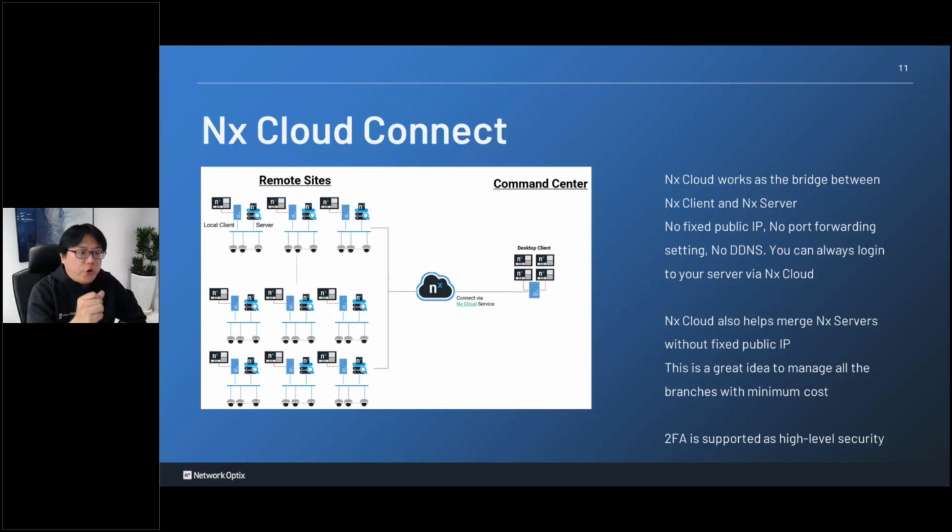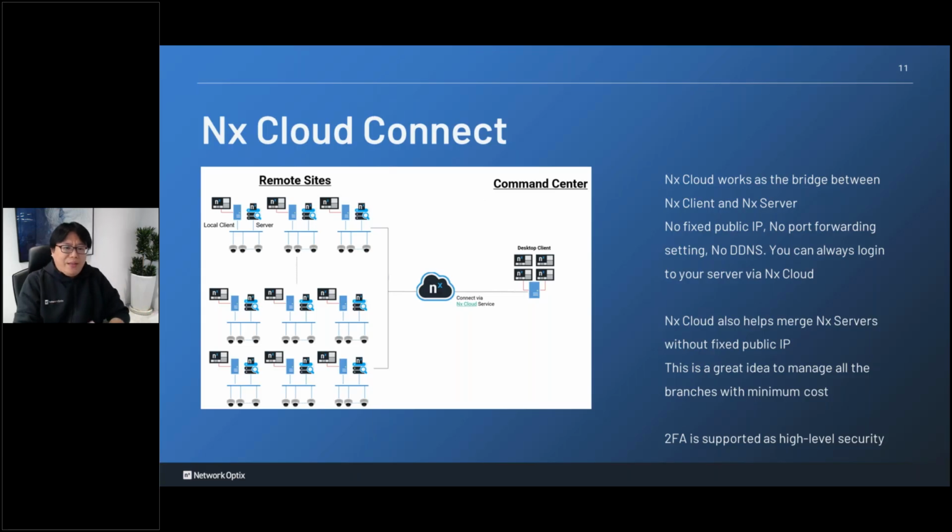And this is also good for you to manage multiple sites. For example, 7-Eleven, they maybe have 100 stores, and they want to put NS Windows into the 7-Eleven to manage all the branches. How should they do it?